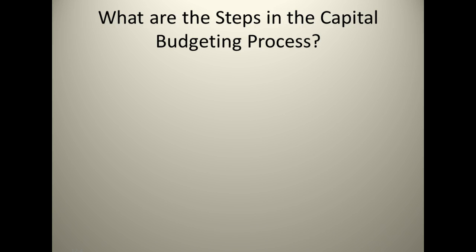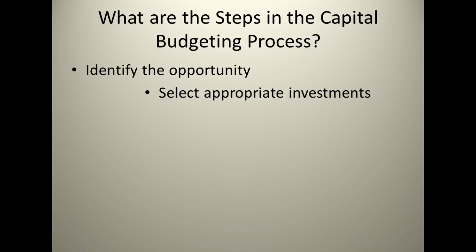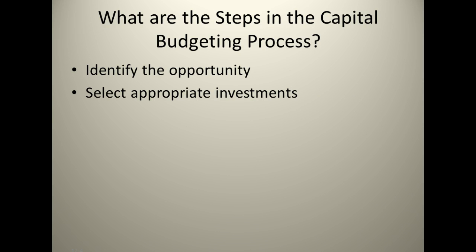All right, so what are the steps in the capital budgeting process? The first thing, we have to identify an opportunity. So this is where our research and development, our sales force, our marketing, we want our basically ears to the ground. We want to see what the customer wants, and we identify an opportunity, a possible investment we could make. Then we select the appropriate investments. So once we identify it, then we select the investments that we want to make.